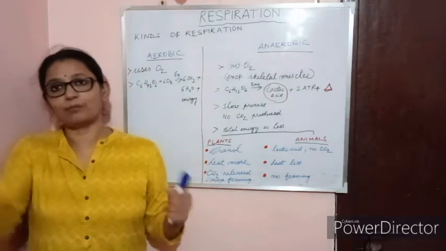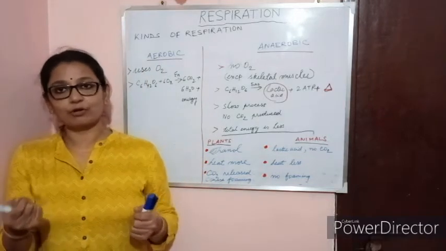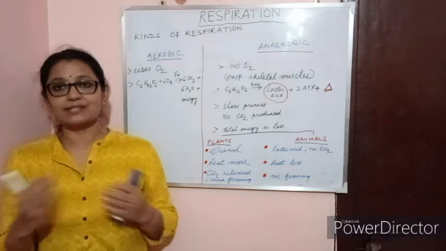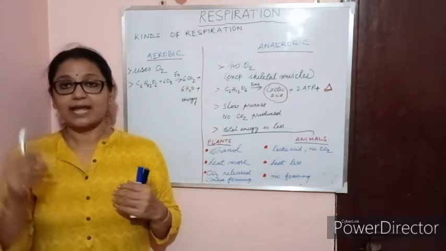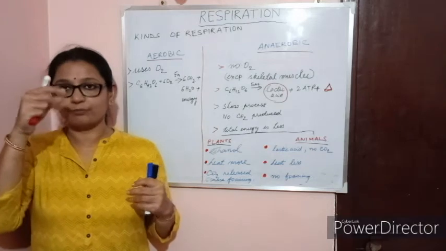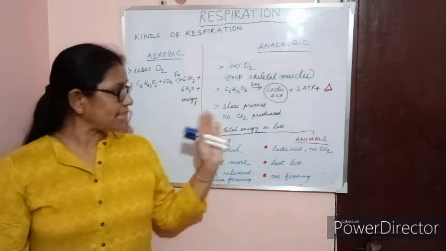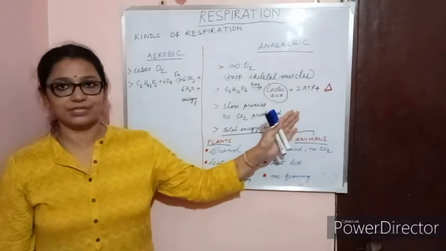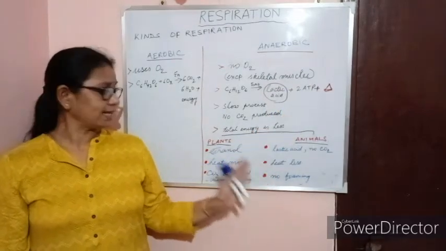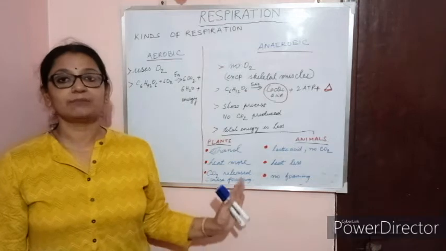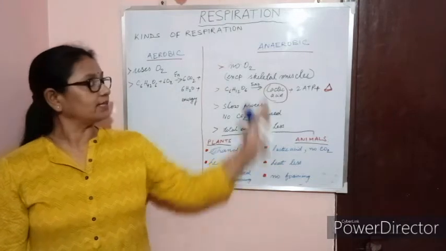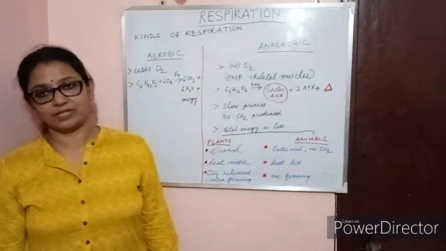We have seen when you open the cap of a cold drink bottle, the fizzy thing which comes out is a release of carbon dioxide. It comes as a foam, little bubbles in the liquid. That is called foaming. So as there is no carbon dioxide formation, there will be no foam. These are the three differences between plants and animals involving anaerobic respiration. Easy?